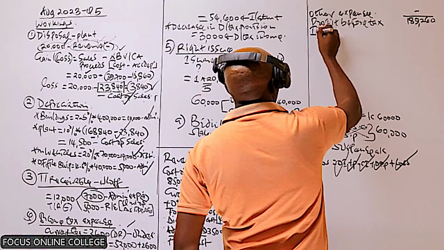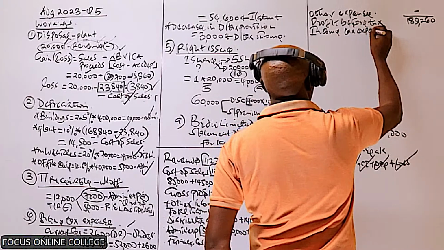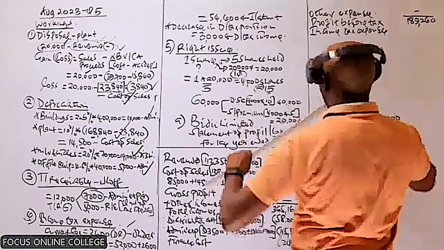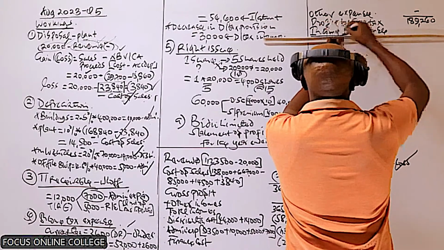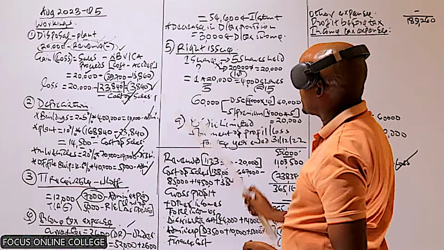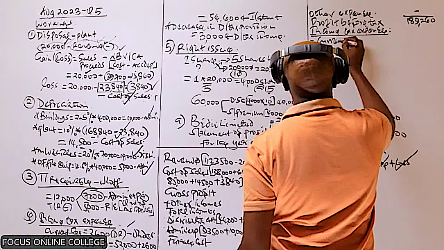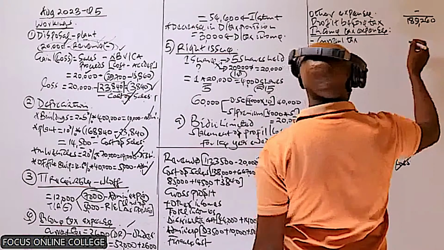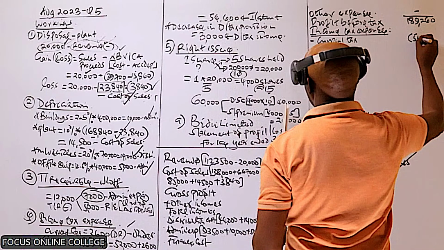Now to this we proceed and make adjustment for income tax expense. Remember, this income tax expense comprises two components of taxes. It comprises the current tax, which we computed here, and the deferred tax. First we consider the current tax, which is this amount which we computed here, 50,4600.